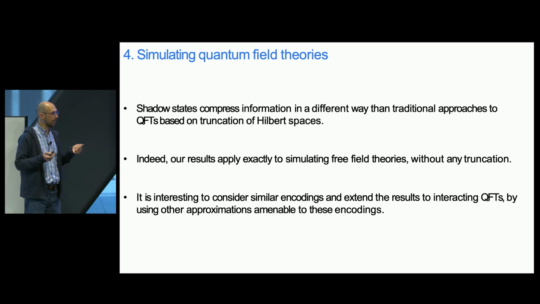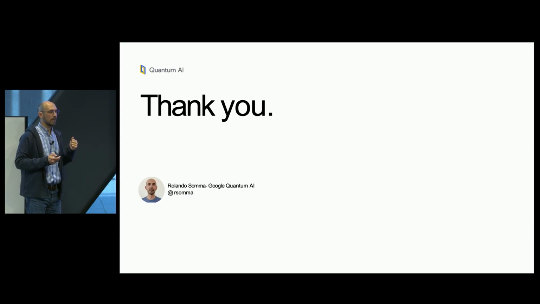We did that exactly. We didn't have to cut off the Hilbert space dimension or anything like that. So it would be really interesting to consider similar types of encodings and extend this result to, for example, phi-4, some interacting quantum field theory, by using now different types of approximation that people are used to that are more amenable to the encodings that we're considering here, okay? The shadow states. All right, so thank you very much, and I think we have like 5 minutes of questions.